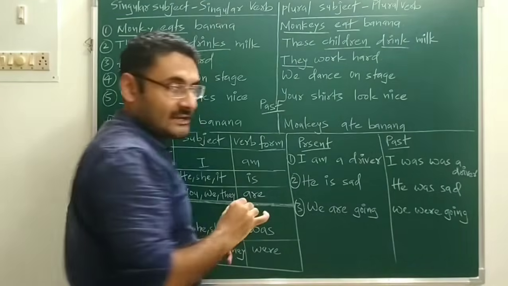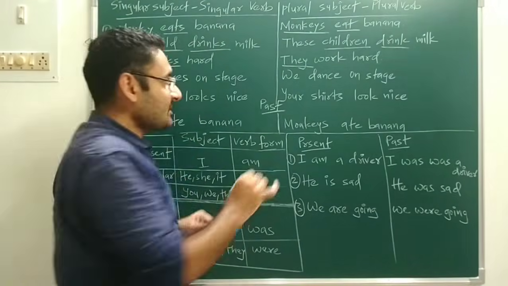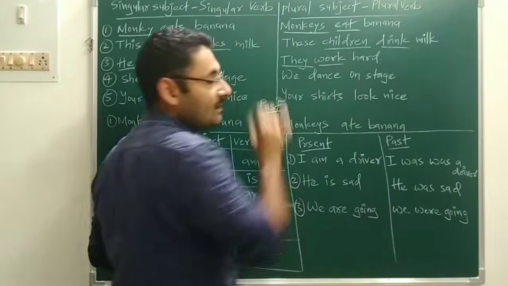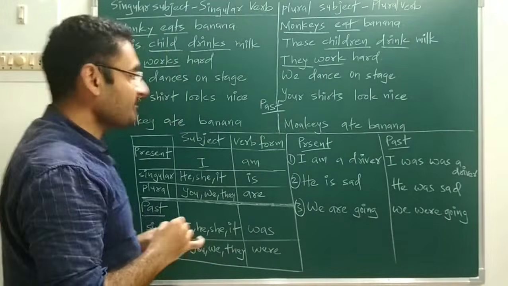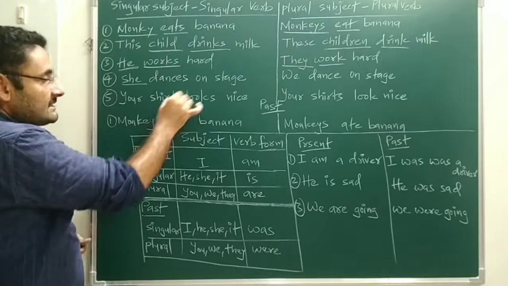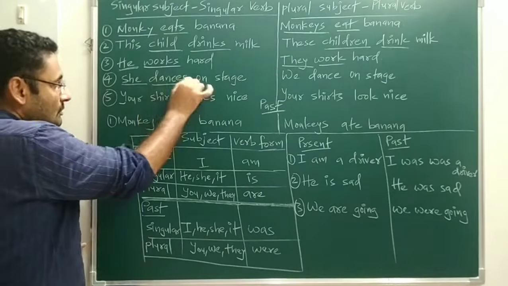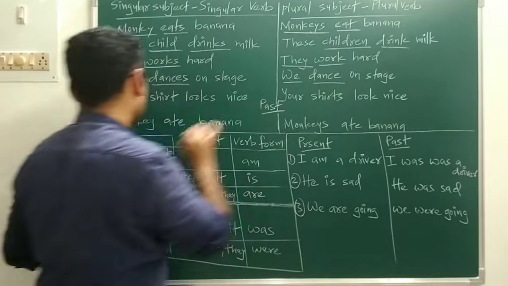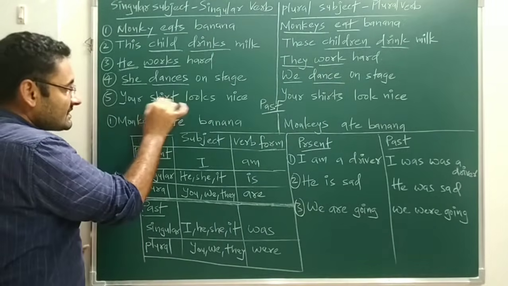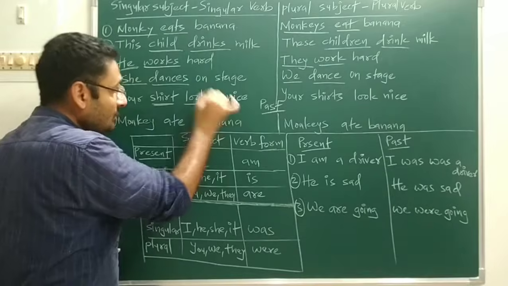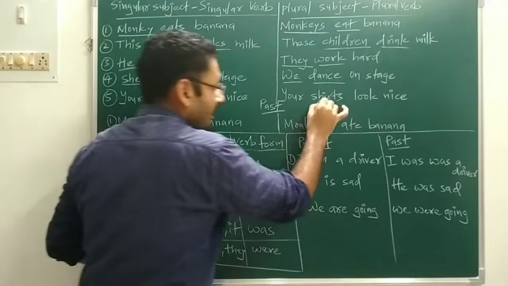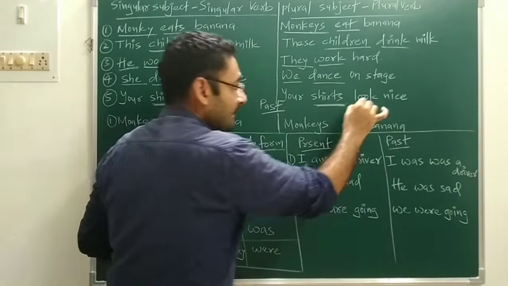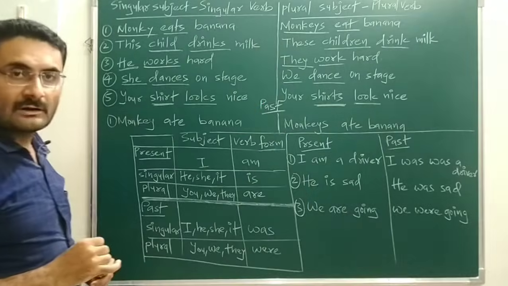Similarly, they is a plural subject. With that you have to use a plural verb, without s or es. She dances, singular subject, singular verb. We dance, plural subject, plural verb. Your shirt, singular subject, singular verb. Then your shirts, plural subject, plural verb without s or es.